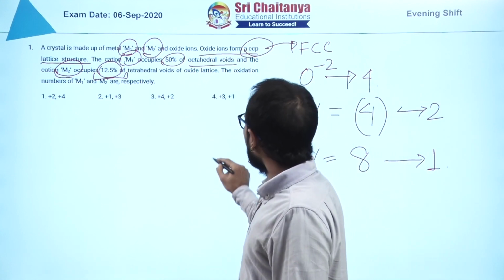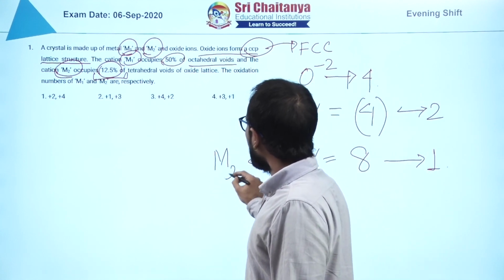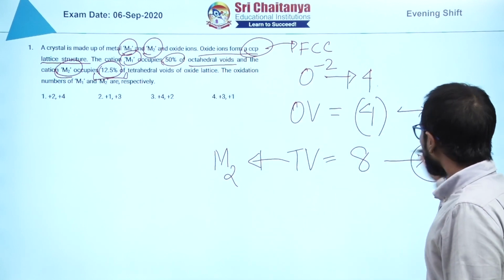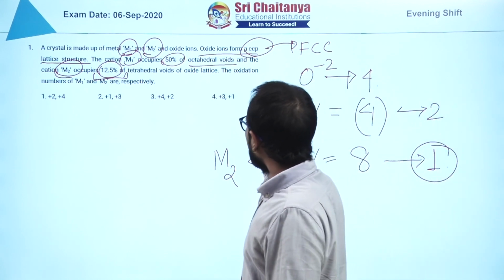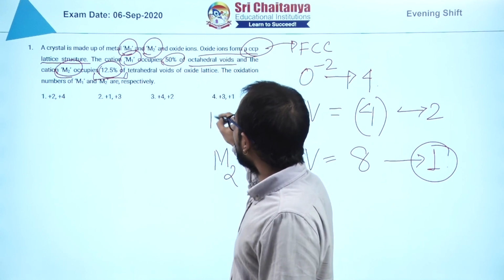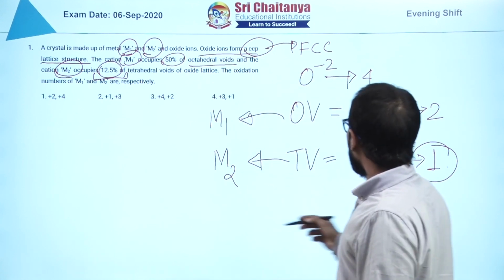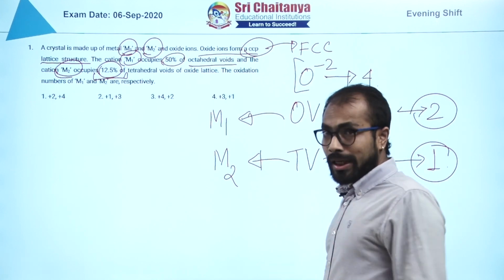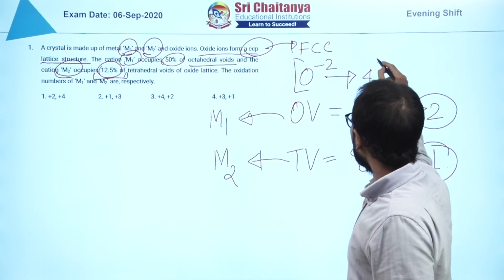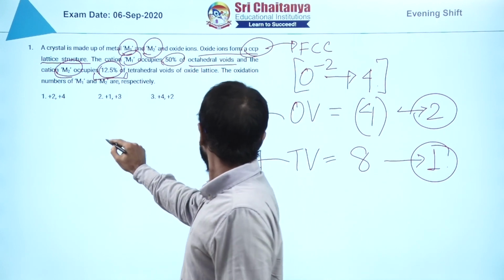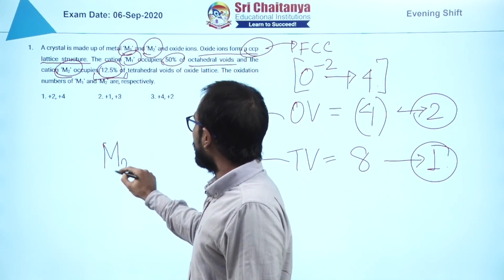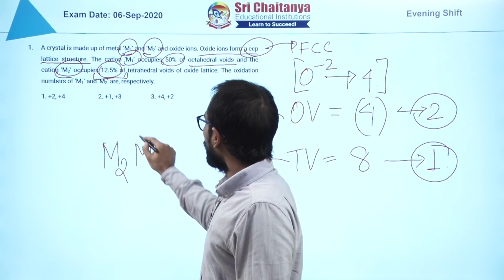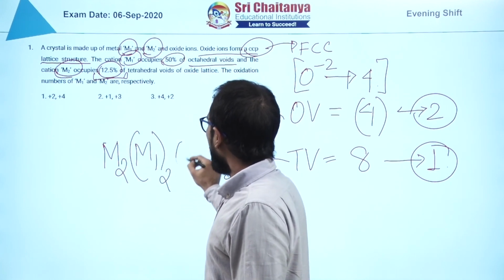M2. How many M2 will be there? 1. Who is there in octahedral void? M1. And how many of them are there? 2. And how many O minus 2 in a unit FCC? We see 4. So what will be the formula? It will be M2 M1 times of 2 and O4.